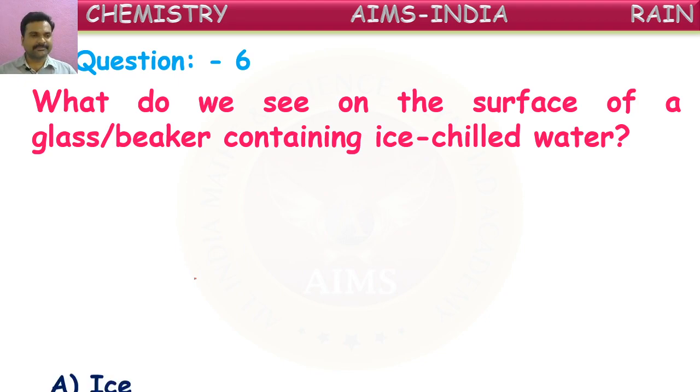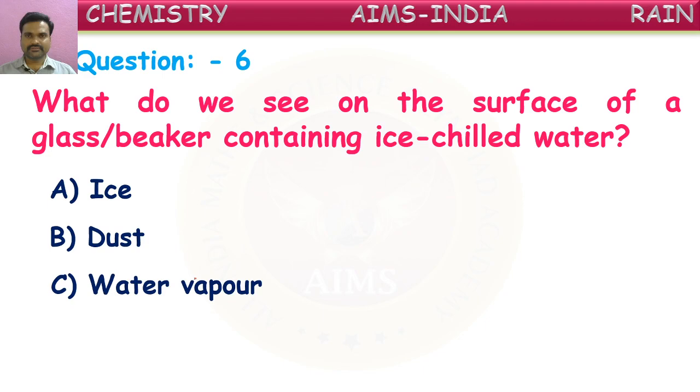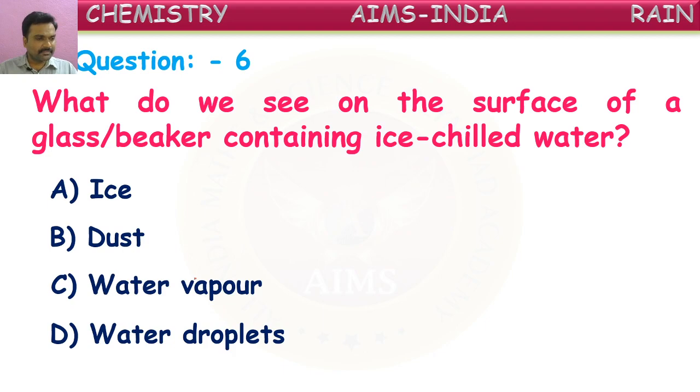Now let us see the options here. First one is ice. Do we see ice? Dust. Will dust be formed on the glass when we take chilled water? Do we see water vapor or water droplets? So what is the correct answer? Oh, already some answers are given. Good. Now we can try the remaining people also. What do we see on the surface of glass when chilled water is taken in it? Yes, it is water droplets.